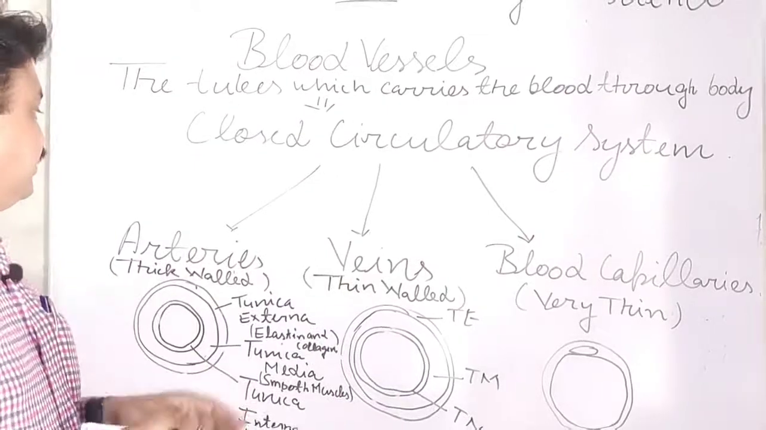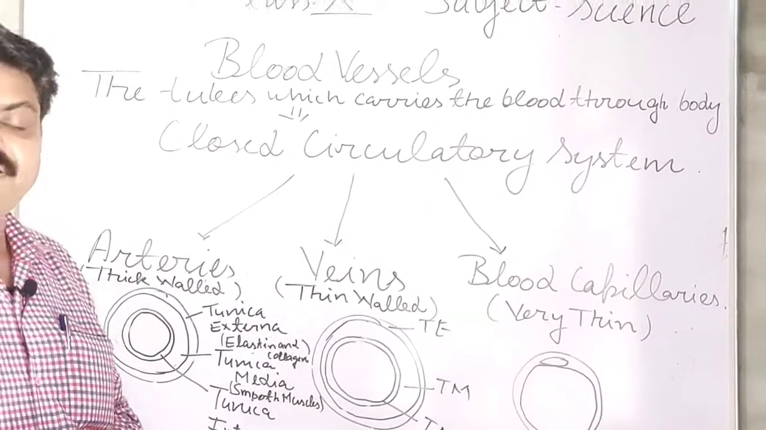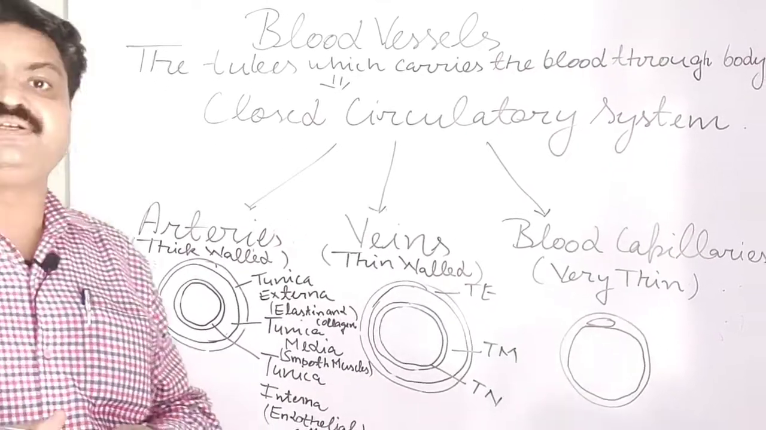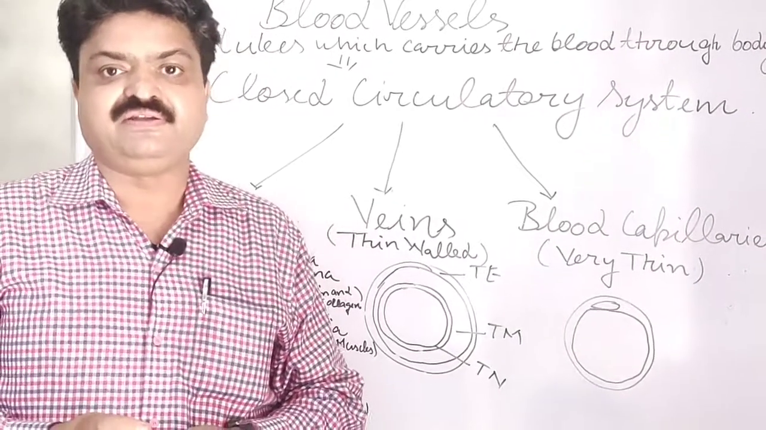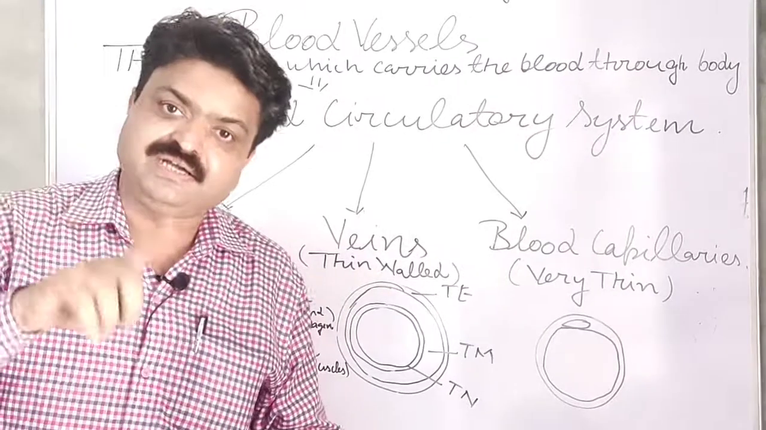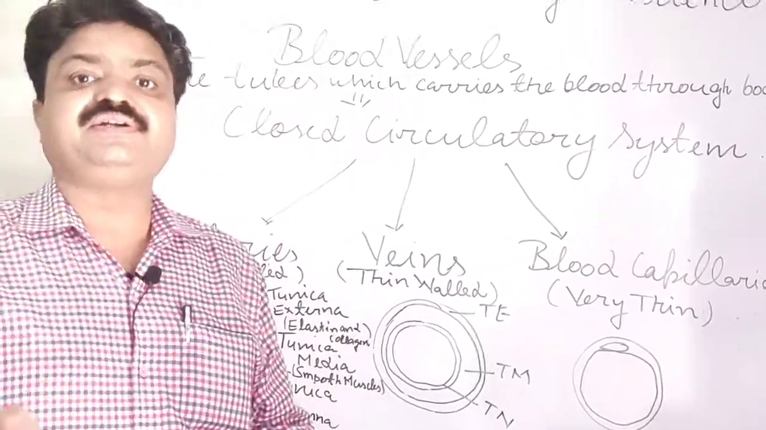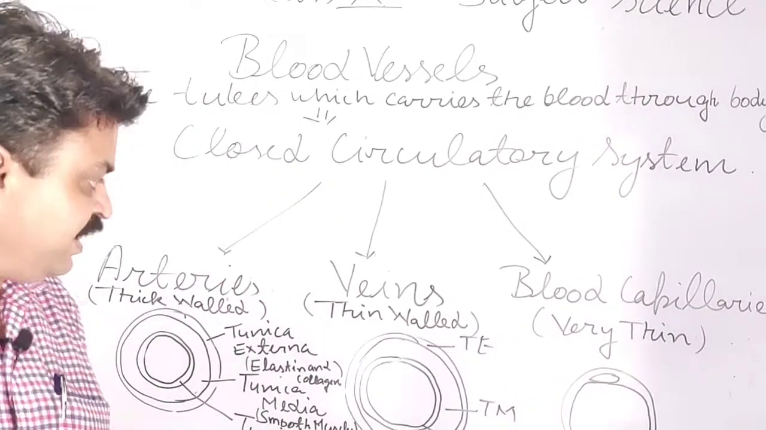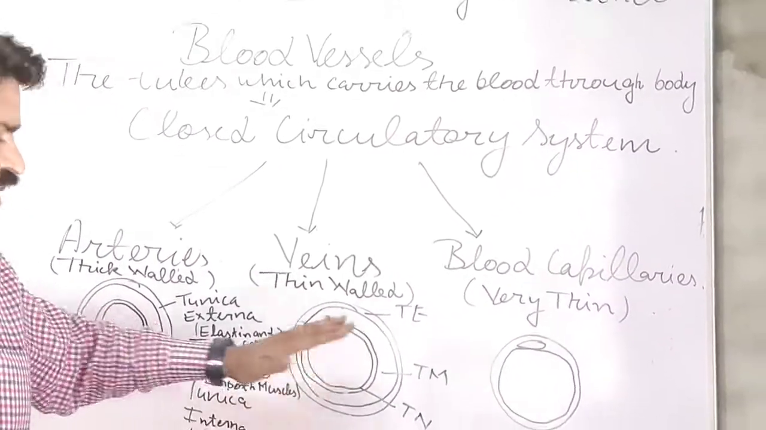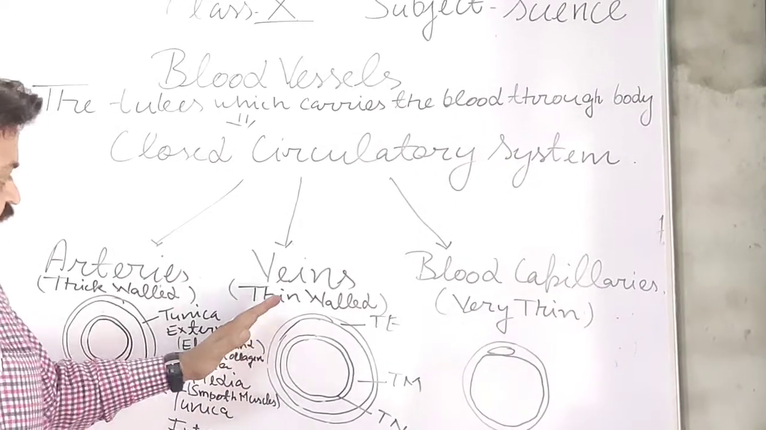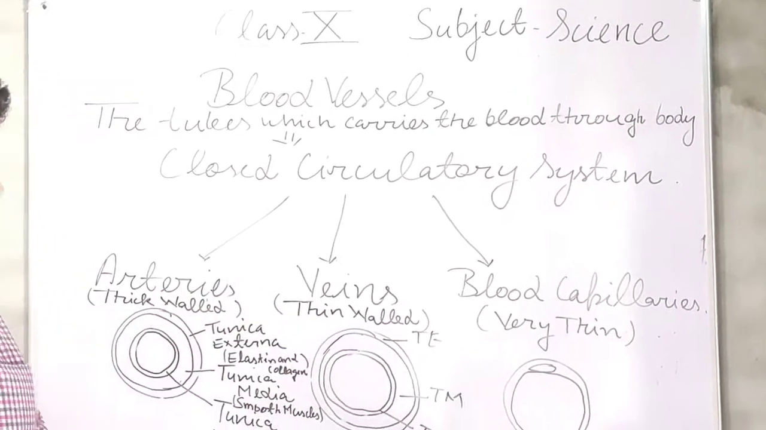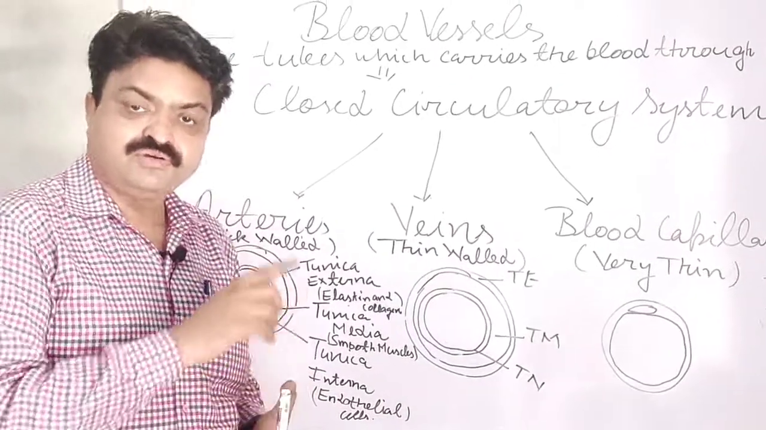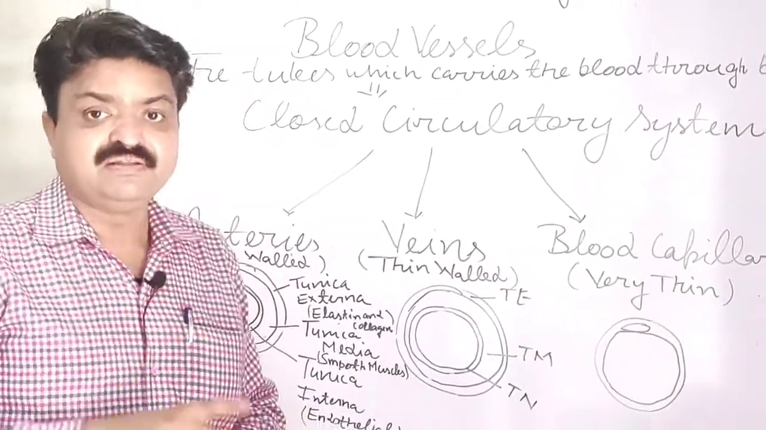With this, student, there are some exceptions. Among the arteries, there is one exception, that is the pulmonary artery. The pulmonary artery is an artery, but it carries deoxygenated blood. Among the veins, the pulmonary vein is the exception, and the pulmonary vein carries oxygenated blood. So it is the exception.